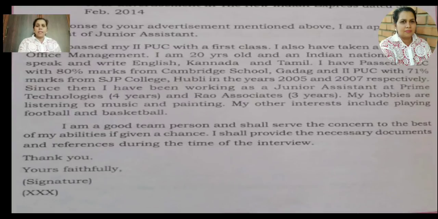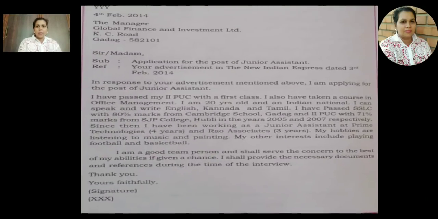So now you can see that in this job application, your body is divided into 3 parts: 1, 2 and 3. The first is from where you saw the advertisement. The second, you are explaining about yourself. Then third is looking forward to a positive response.